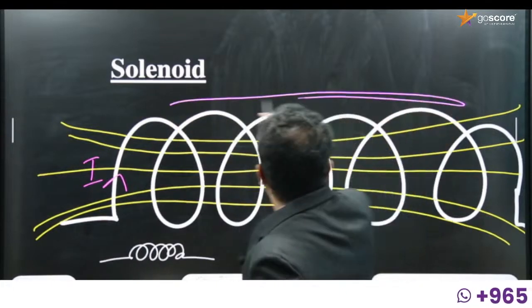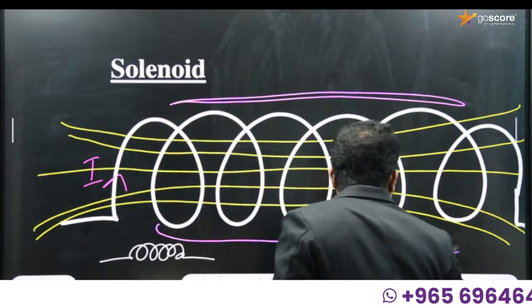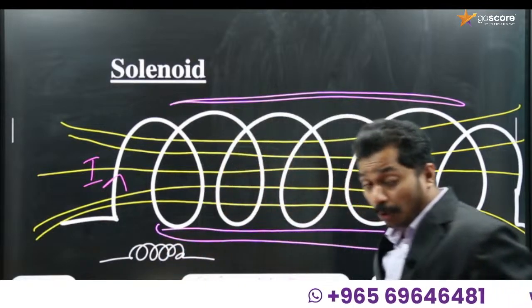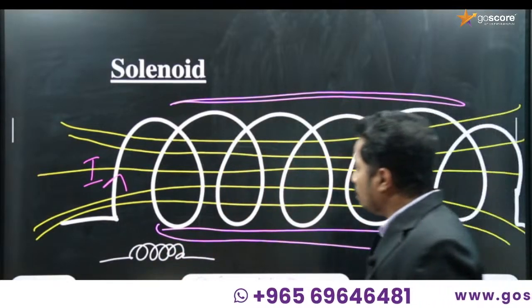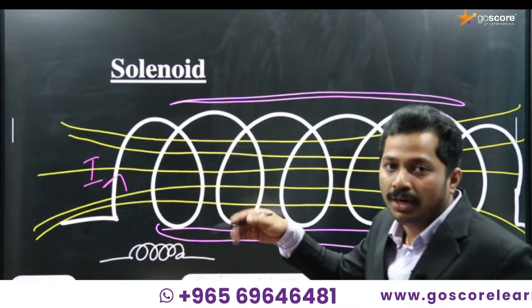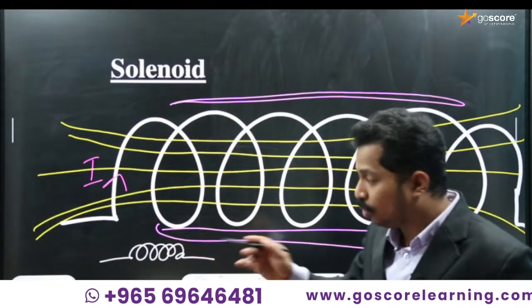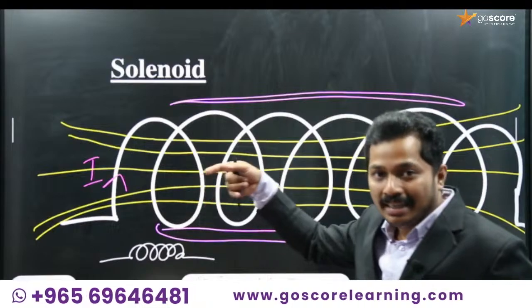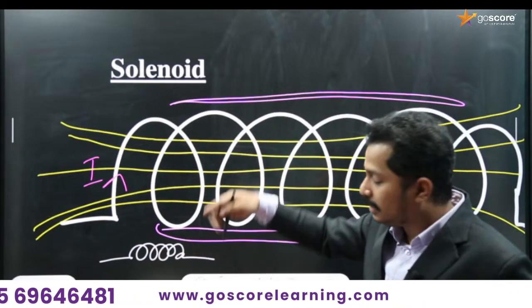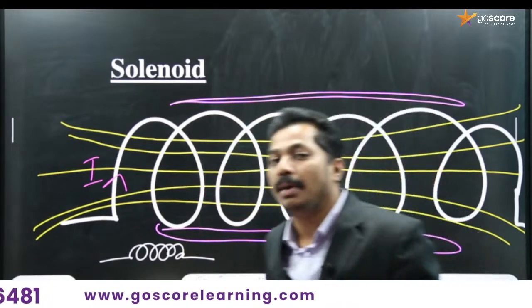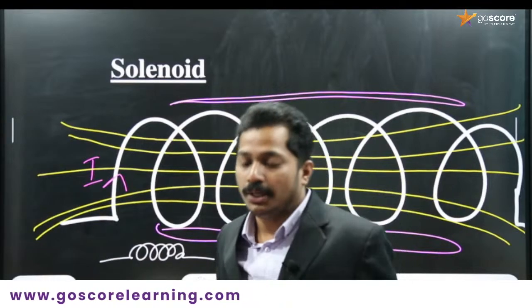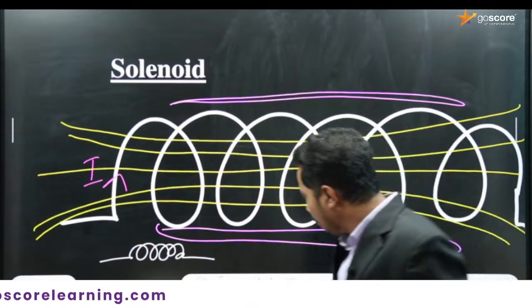Just outside the solenoid, in the area nearby, the magnetic field will be 0. There will be a magnetic field inside the solenoid along its axis, and just outside the solenoid, the magnetic field will be 0. Is that okay? Then we can move further.